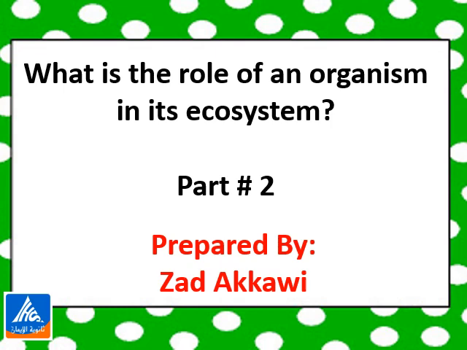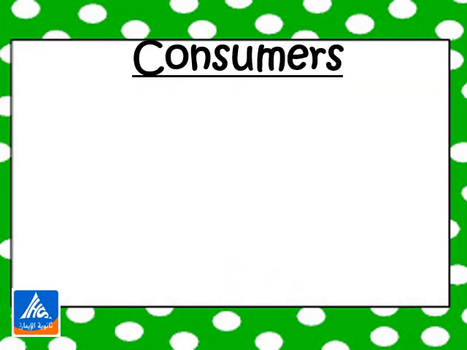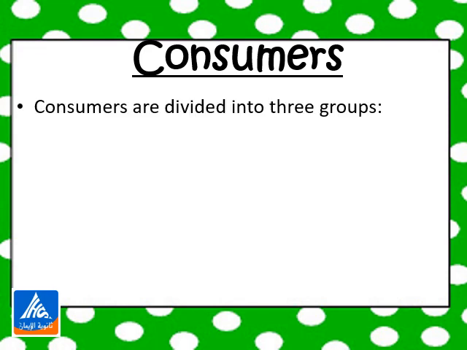What is the role of an organism in its ecosystem? This is the second part. In this part, we are going to talk more in detail about consumers. If you still remember, we said before that consumers are organisms that get energy from consuming or eating other organisms. Consumers are like humans and animals because they get energy when they eat other organisms. Consumers are divided into three groups: herbivores, carnivores, and omnivores.